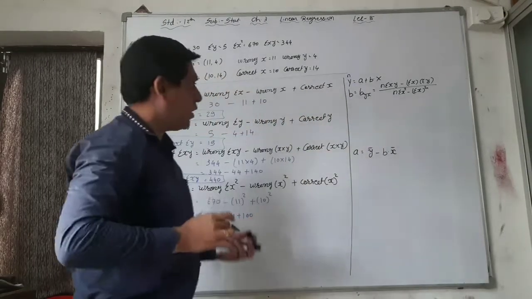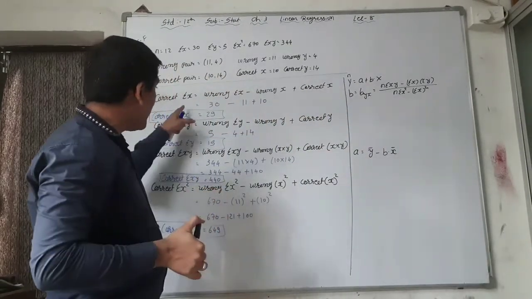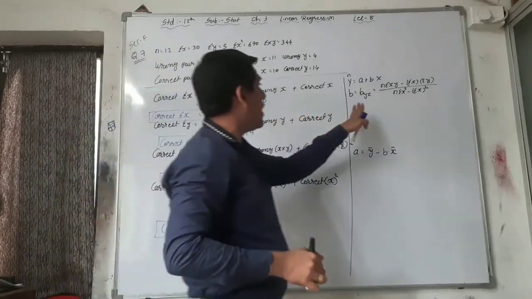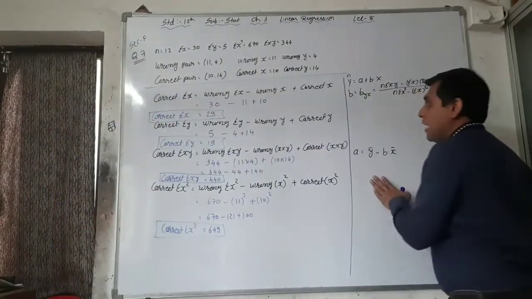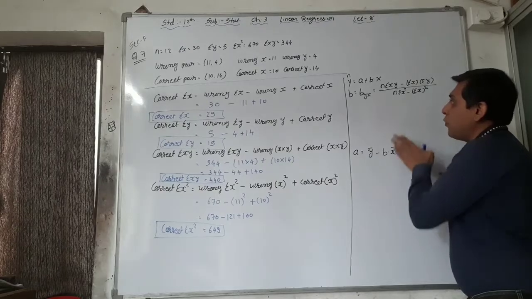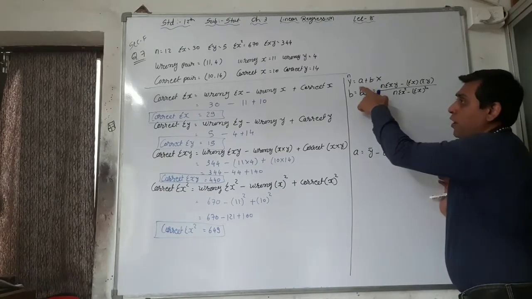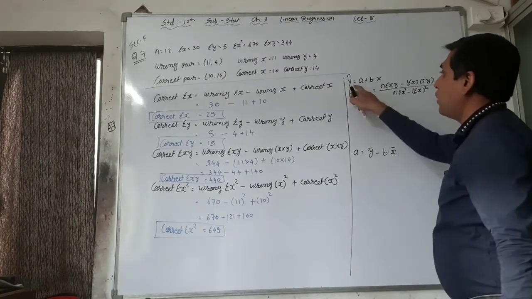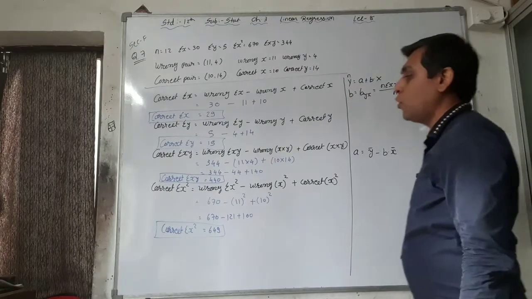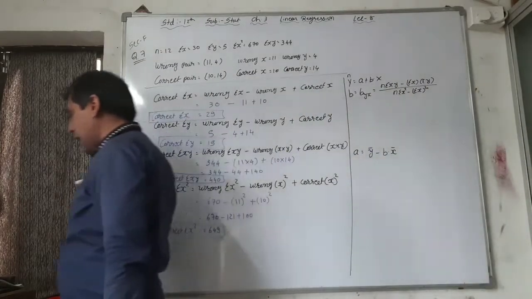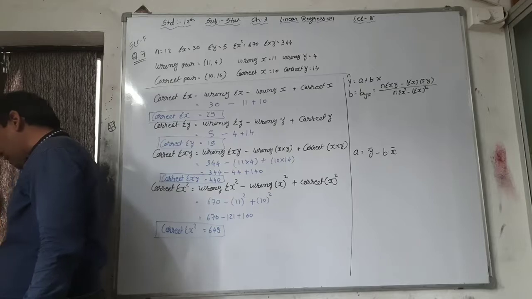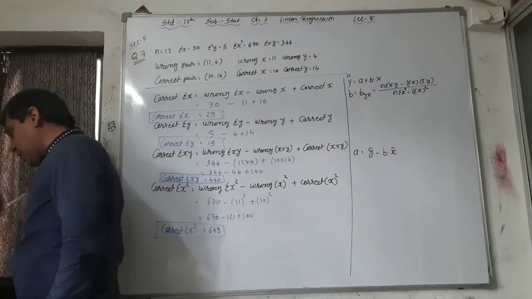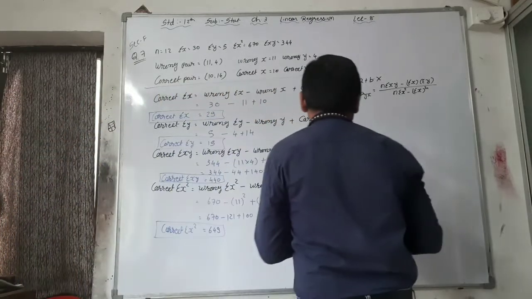Right? Here we are putting all the correct values, and then find out byx and a, and then put the values of byx and a into our original sum, that is the original regression line y cap is equal to a plus bx, and then the next question is obtain the regression line of y on x and estimate y for x is equal to 5.